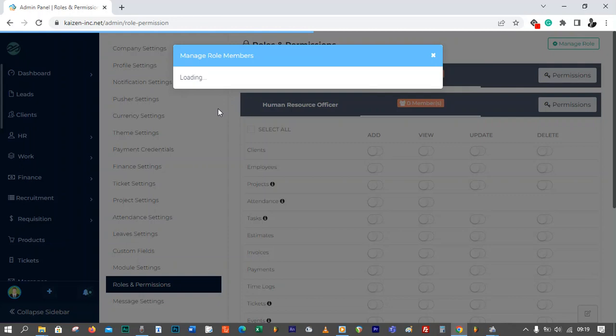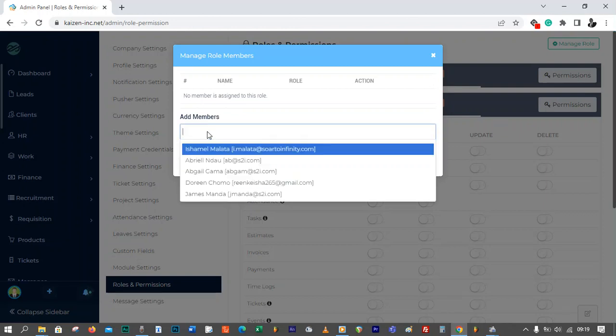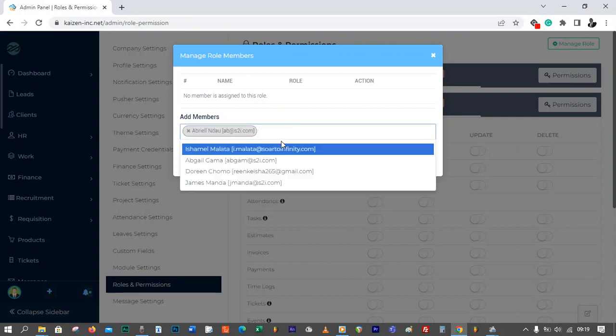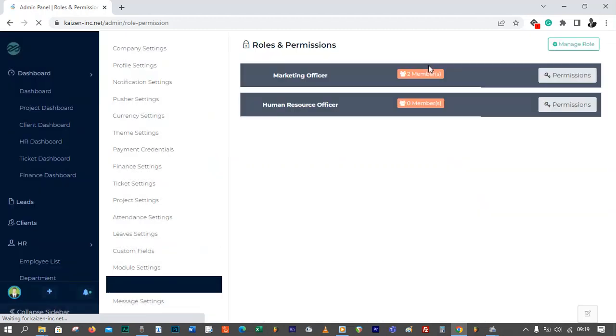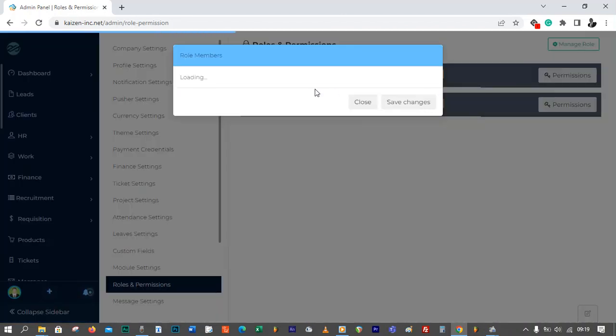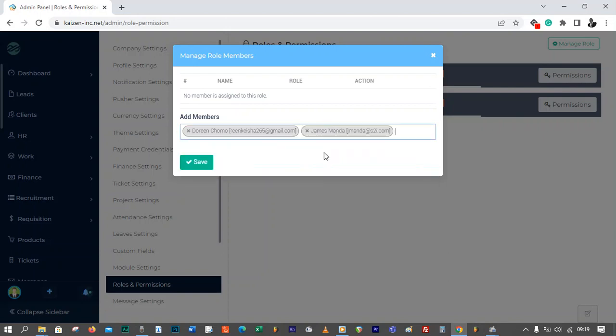When you click on the members area, it will give you the list of all the employees in the organization. If you click choose member, you see all of these coming up. So let's choose Abriel Ndau and Abigail Gama as two members that have roles as defined for the marketing officer. Now you see that there are two members. For the human resource manager, there is nothing. It shows 0 members, but we can add somebody just for the purpose of experimenting. Let's just do Doreen and James Manda. All right, save it there.